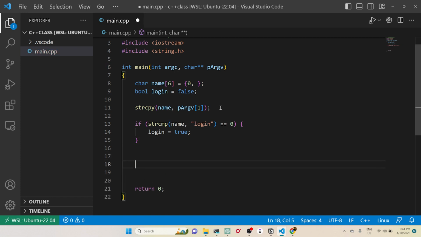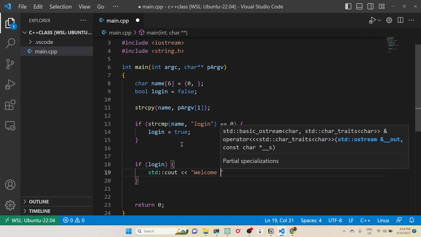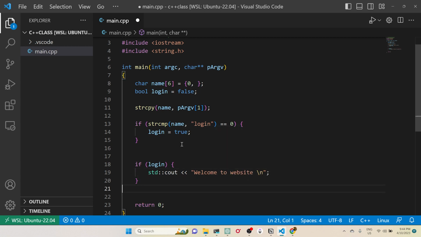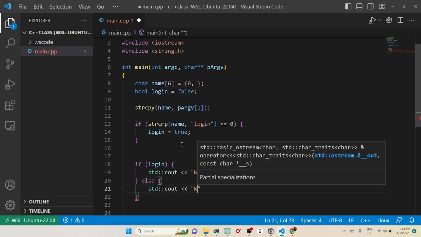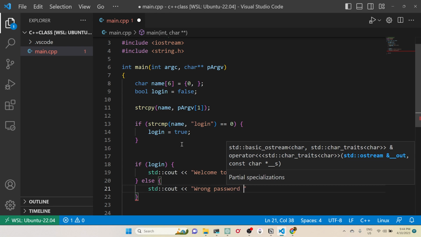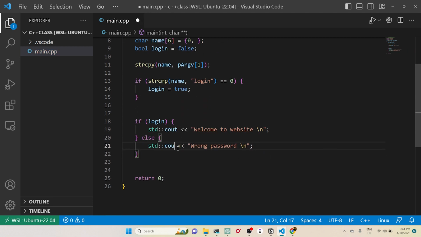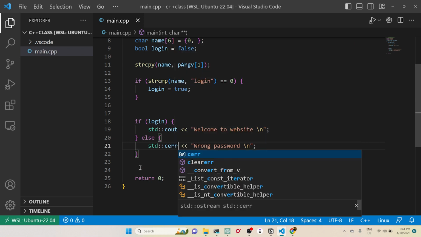Otherwise it will be false by default since it is initialized to false. Then if login, I'll print welcome to my website. Otherwise I'll print wrong password using cerr, to throw an error.